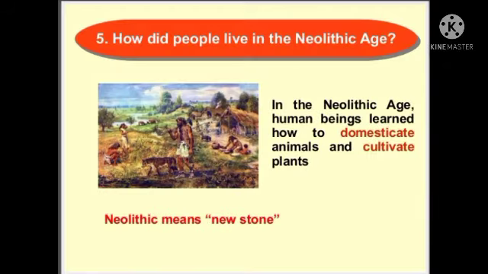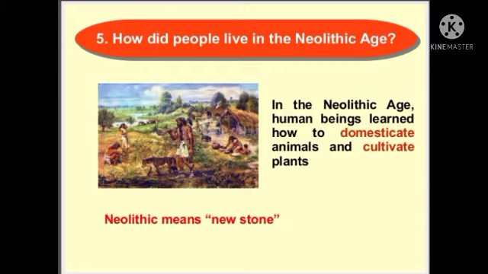That's it. How did people live in the Neolithic age? Neolithic means new stone. So in this new stone age, how did the people live? In the Neolithic age, human beings learned how to domesticate animals and cultivate plants. They already had animals with them, but they didn't know in which way to use the animals.